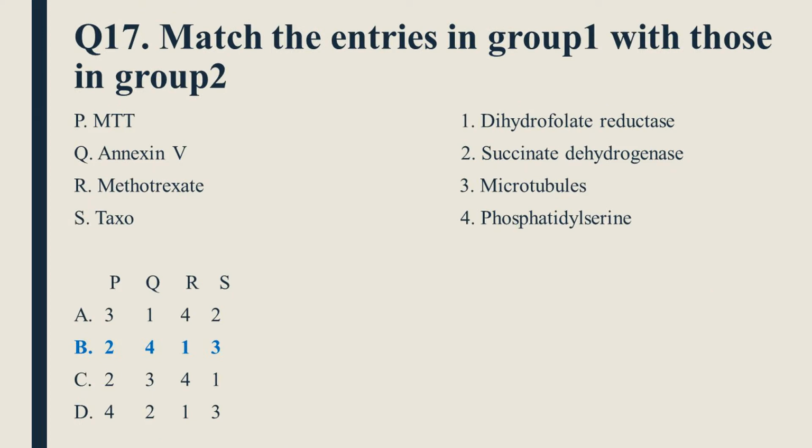Question number 17 is match the entries in group 1 with those in group 2. So MTT binds to succinate dehydrogenase, annexin V specially binds to phosphatidylserine, methotrexate allosterically inhibits dihydrofolate reductase, Taxol suppresses microtubule dynamics. So option B, P2Q4R1S3 is the right option.